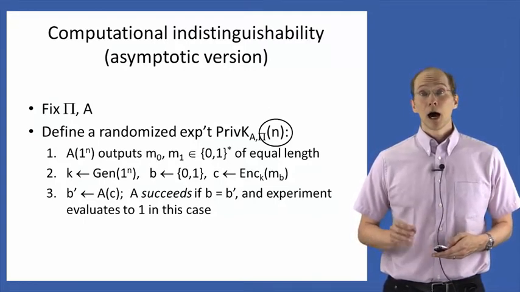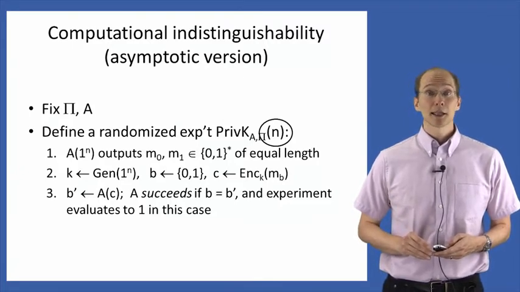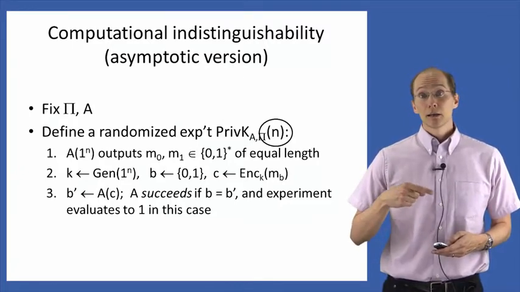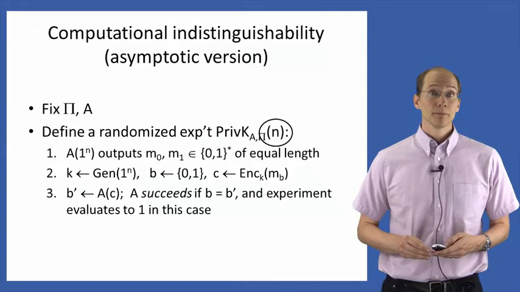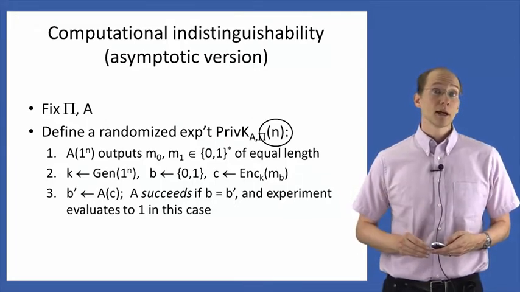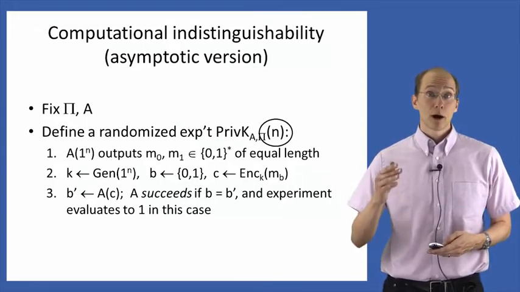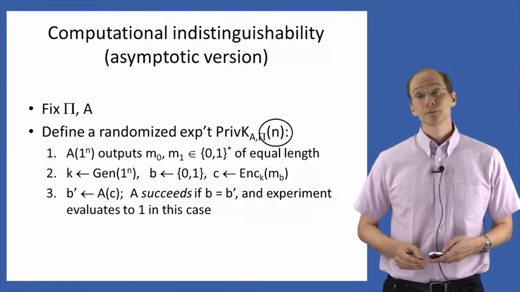I want to highlight here that we're viewing A as a stateful algorithm that is given 1^n and then outputs the messages and then keeps on running, and is later given C and outputs some B'. So you can think of this formally as an algorithm that's maintaining state throughout this entire randomized experiment.